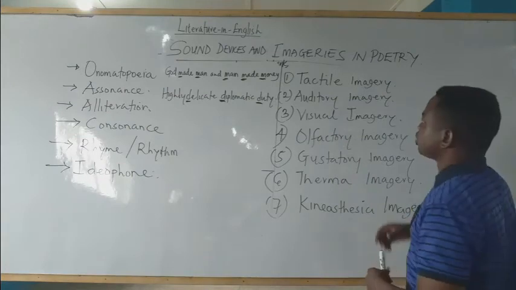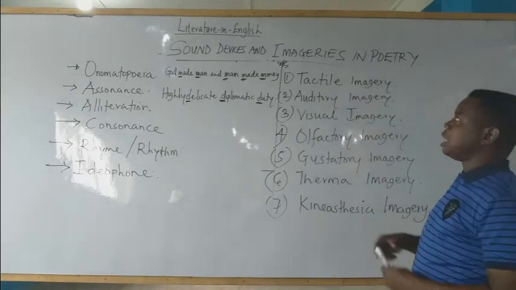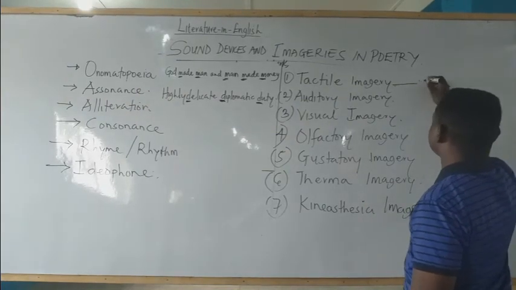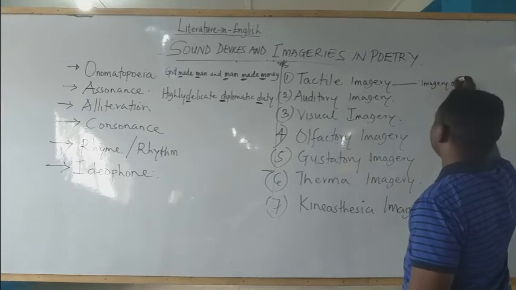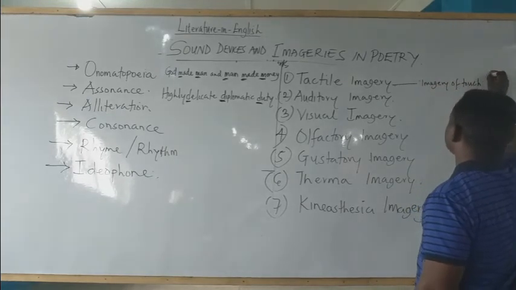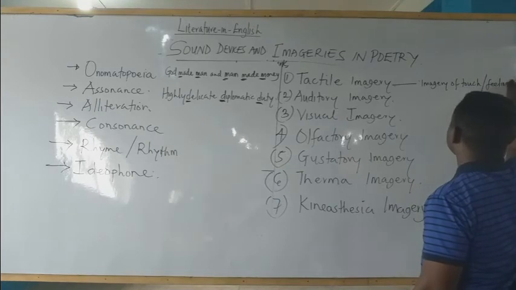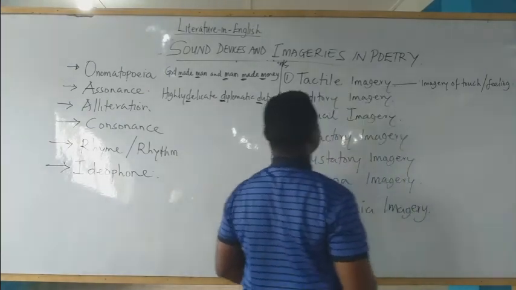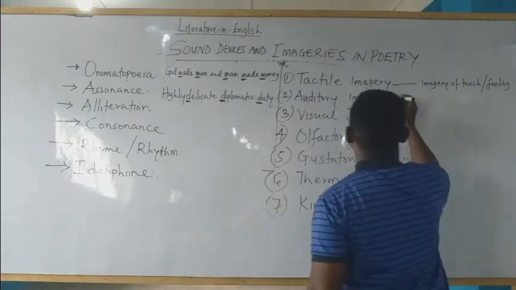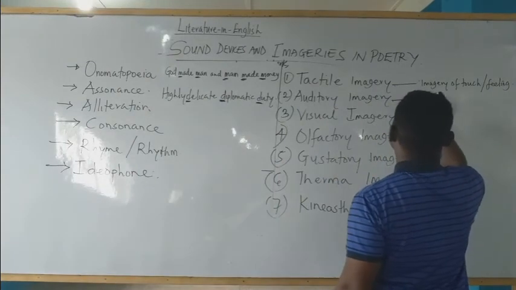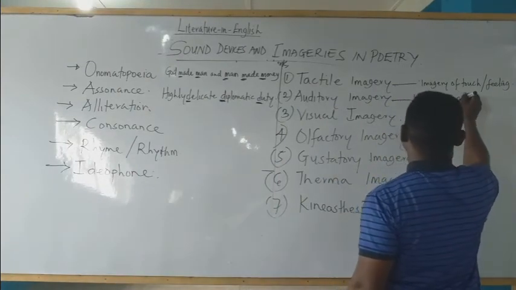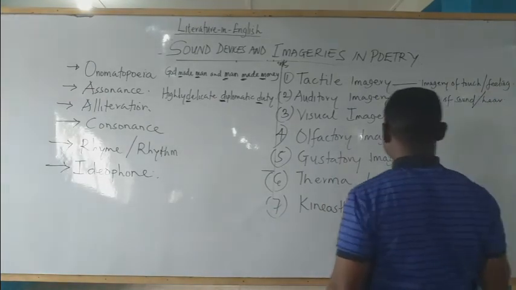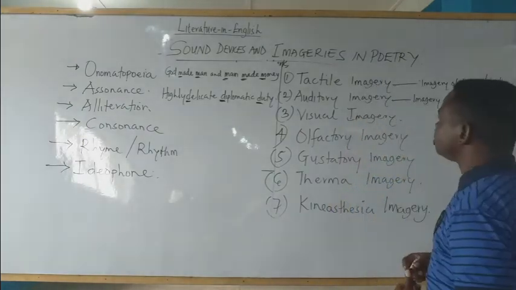The first one is called tactile imagery. This is the imagery of touch and feeling. Imagery of touch and feeling is called tactile imagery. Number two is auditory imagery, which is the imagery of sound or hearing. Imagery of sound is called auditory imagery.